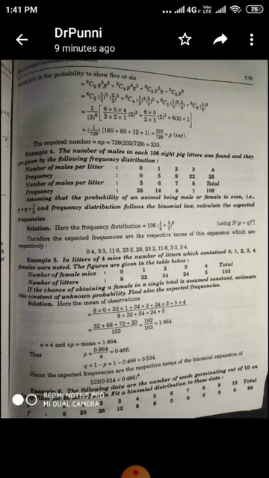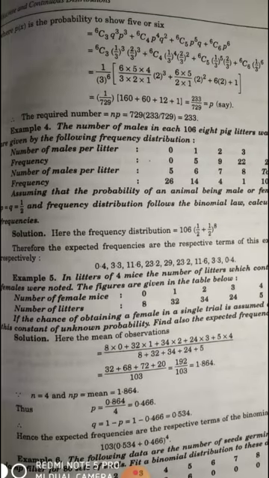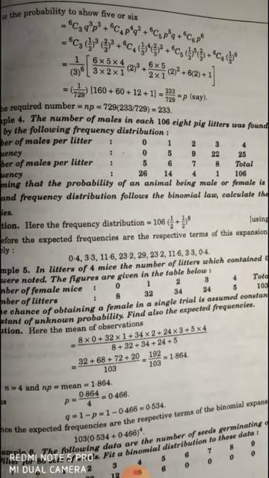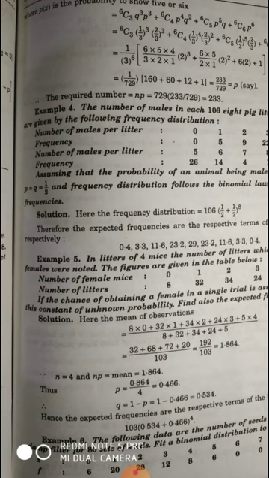After solution, p3 is equal to 6C3, q to the power 3, p to the power 3, p4 is 6C4, p to the power 4, q to the power 2. Similarly, 6C5, p5, q, and 6C6, p6. After solving this, the final solution will be 223 upon 729, and the required number is np is equal to n into p. p is 223 upon 729, so it becomes 233.